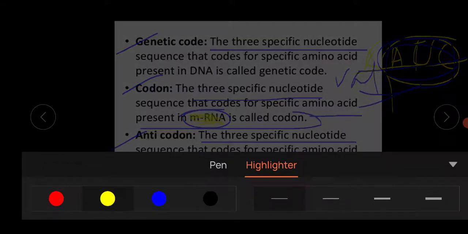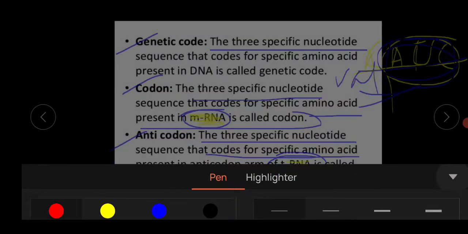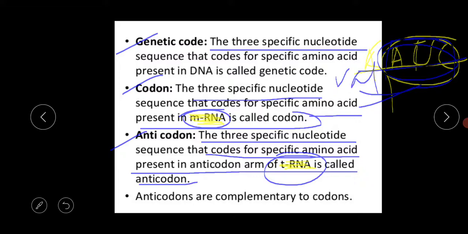So this is the basic difference between the codon and the anticodon. Okay, and always remember these anticodons are complementary to the codons.